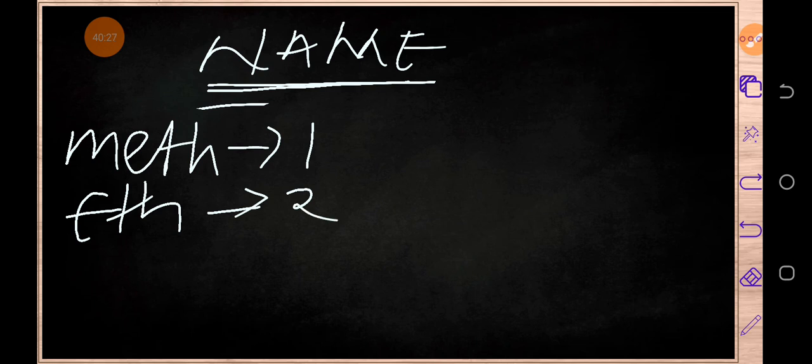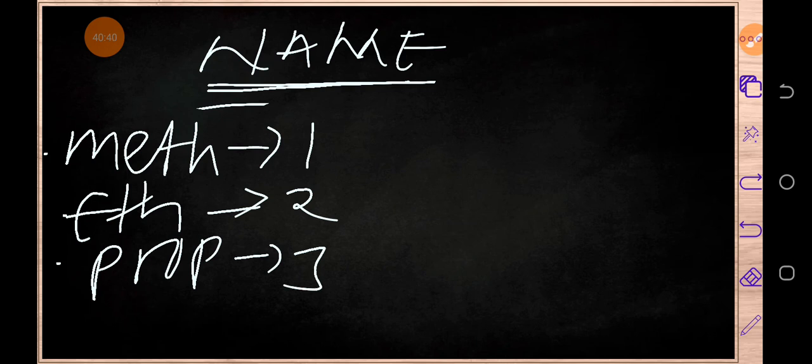But whenever you see a prefix which is prop, just know that that member has 3 carbon atoms.